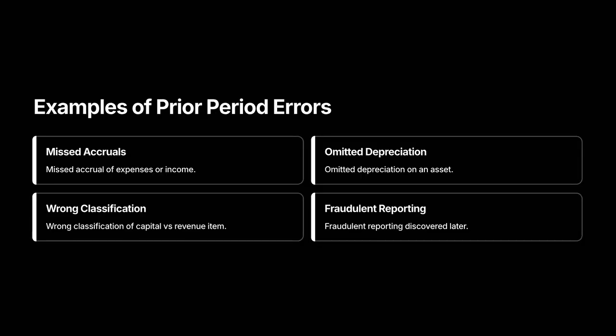Examples of prior period errors. Typical examples include missed accruals for expenses or revenue, omitted depreciation charges, incorrect classification of a capital item as revenue, or discovered fraudulent overstatement of income. These require restatement, not a simple footnote.